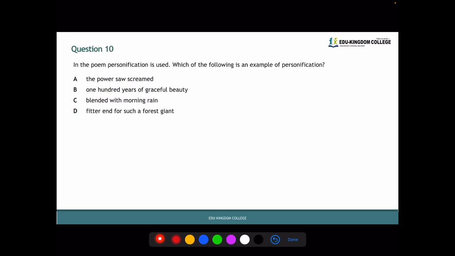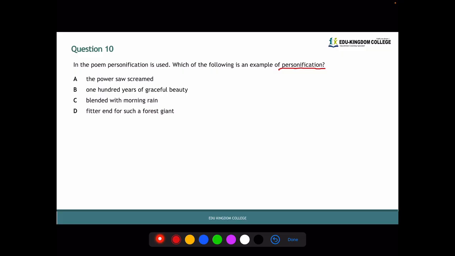Question 10 reads, in the poem, personification is used. Which of the following is an example of personification? So quickly, we'll just revise what personification is. Remember that personification is the technique where you give a non-animate thing, such as a non-living thing, human qualities. For example, a human quality can be love, the ability to touch, the ability to speak. An inanimate thing, example, the tree. So let's see the options.